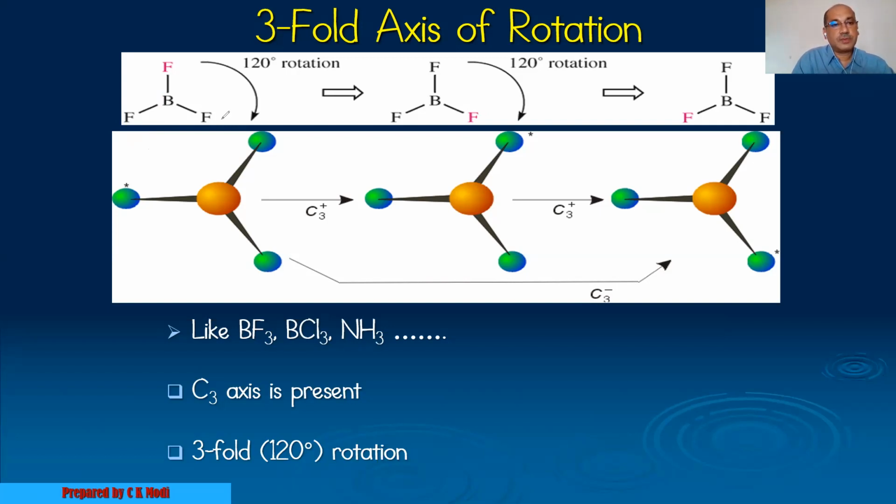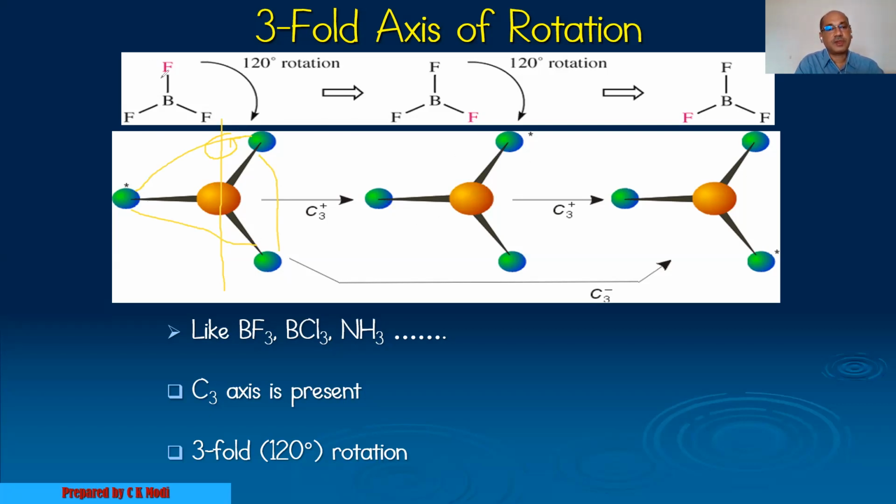If I pass an imaginary axis through the center of the molecule, and rotate around it by 120 degrees, what will happen? These atoms come over here, these atoms come over here, and these atoms come over here. So they interchange their positions. After performing cyclic rotation at around 120 degrees, we get an indistinguishable structure.